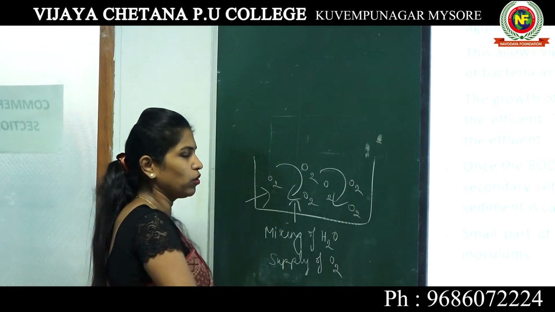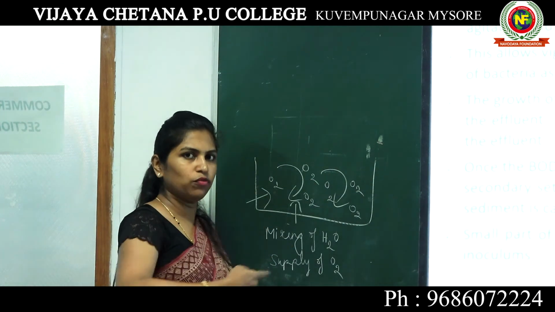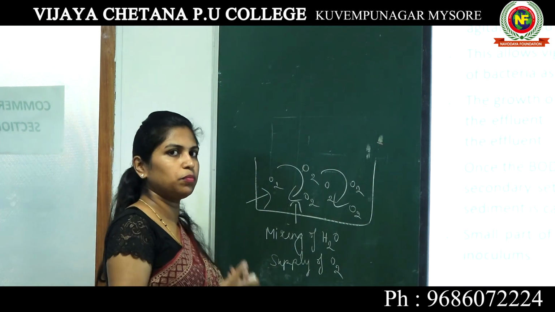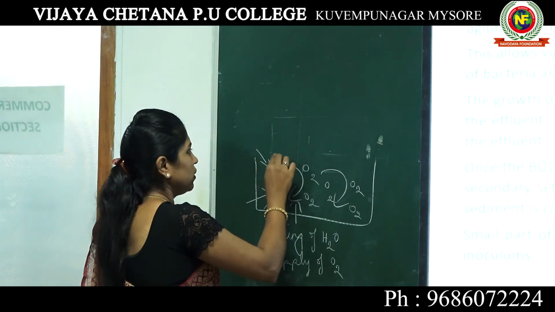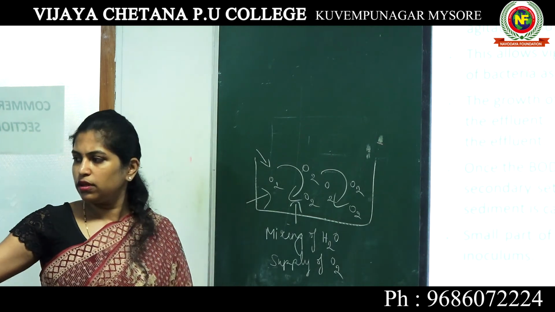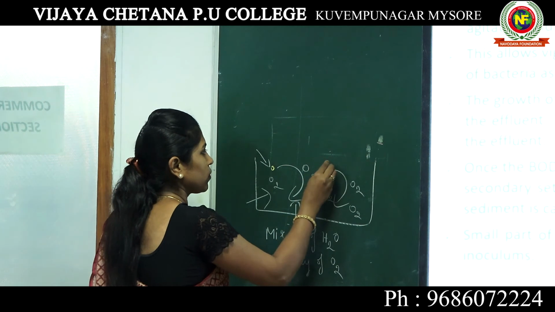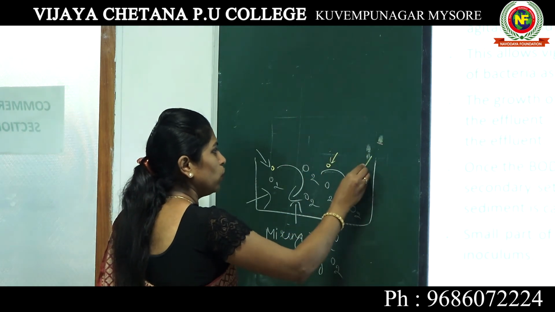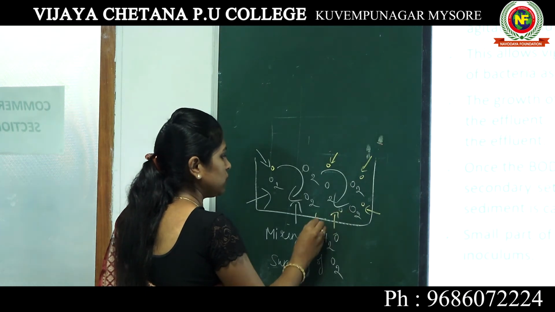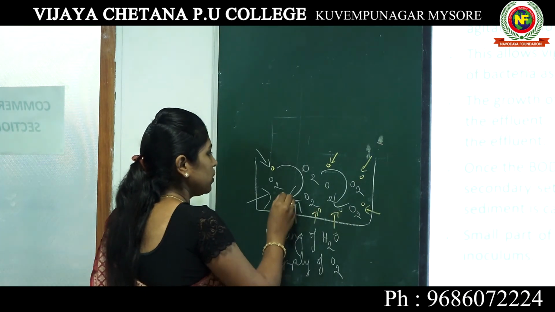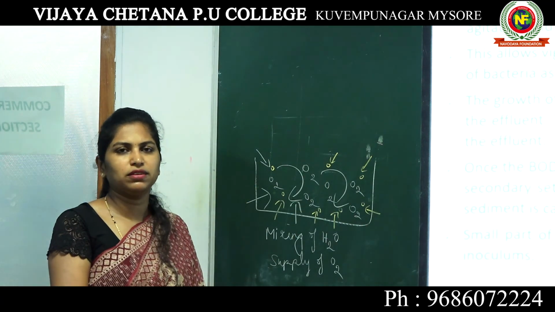Water has a lot of oxygen. There is continuous mixing so that the water gets properly mixed with oxygen. Aerobic microbes are the microorganisms which live only in the presence of oxygen.